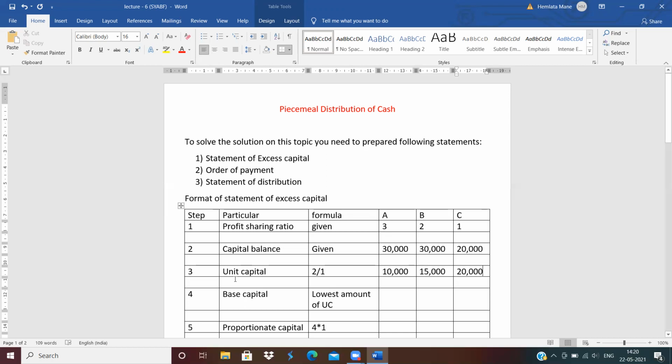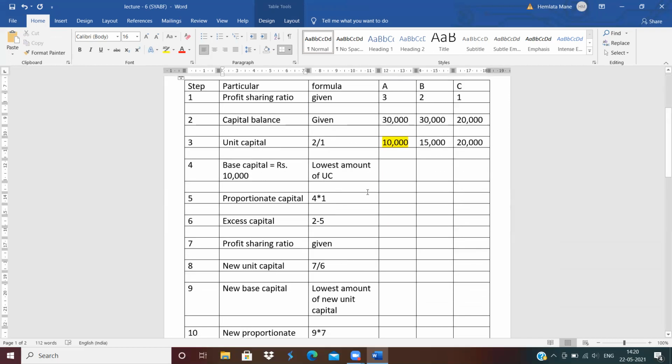Clear? Now, what is the fourth step? Base capital. How to calculate the base capital? Lowest amount of unit capital. Which is the lowest amount? This is the lowest amount. So your base capital is equal to rupees 10,000. Clear? You understand how to calculate the base capital?